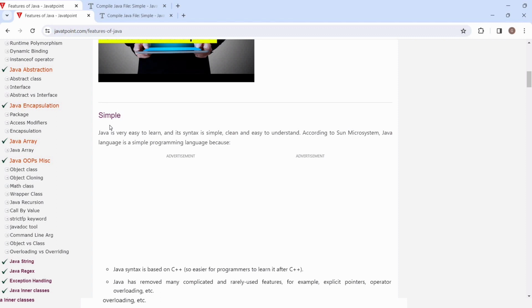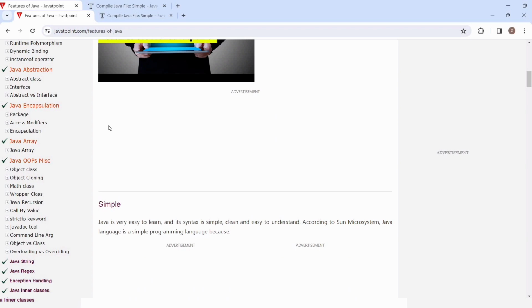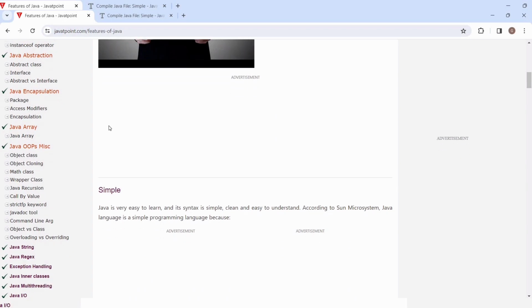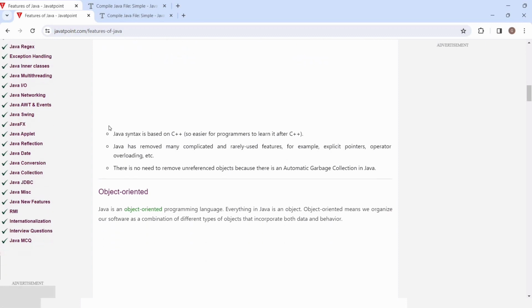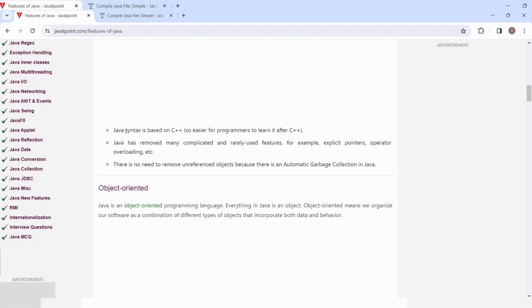So why is Java simple? Because it is very easy to learn, its syntax is very simple, and everything is clear and easily understandable by everyone. Now let's see what they have written. Java syntax is based on C++, and Java has removed many complicated, rarely used features like pointers.